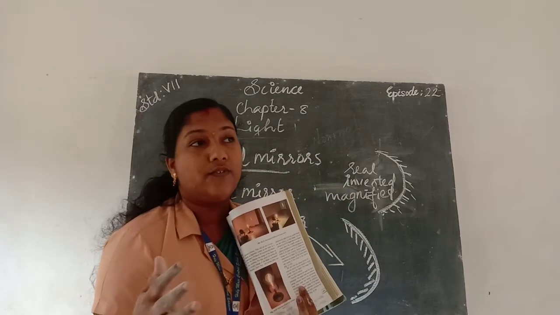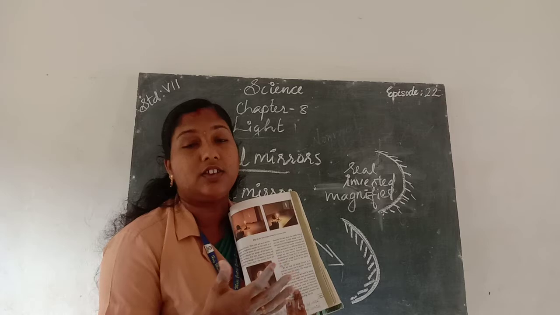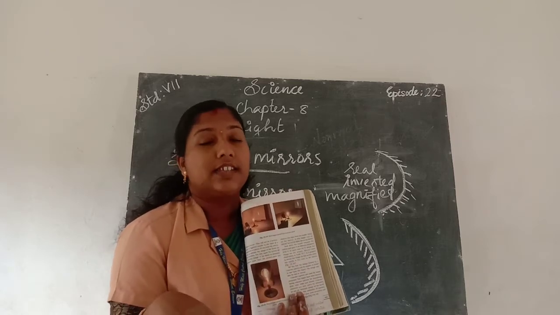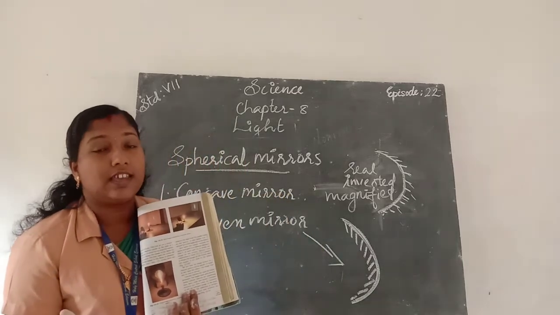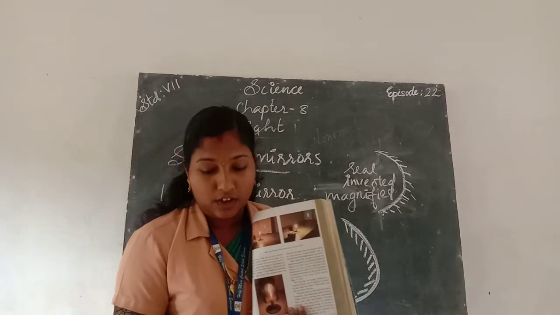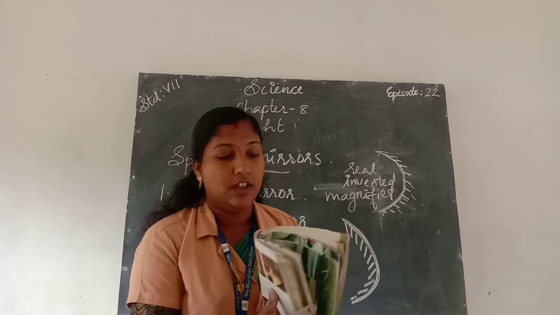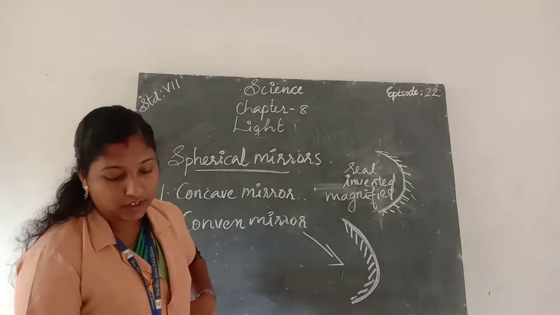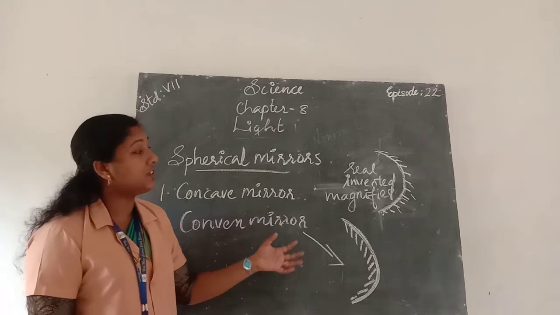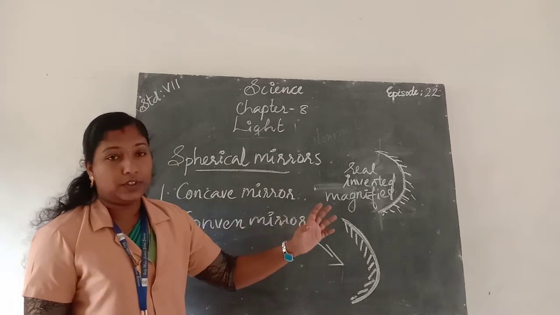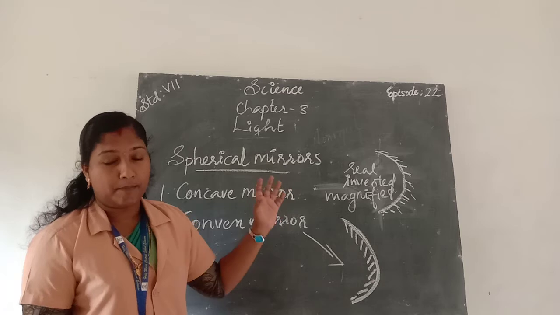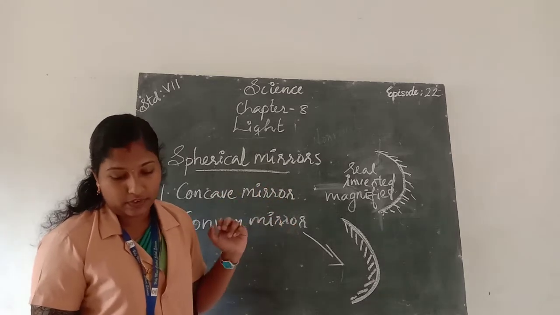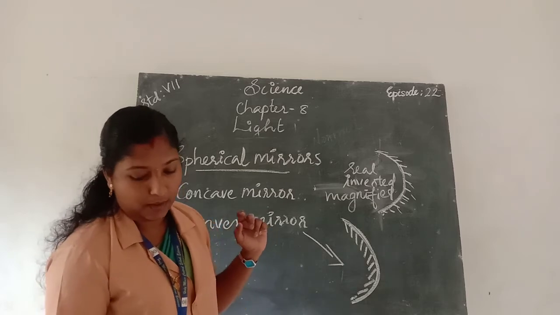So if we move the object close to the mirror, we can see that the image is erect and virtual. If the object is moved near to the mirror, we get an erect and virtual image.